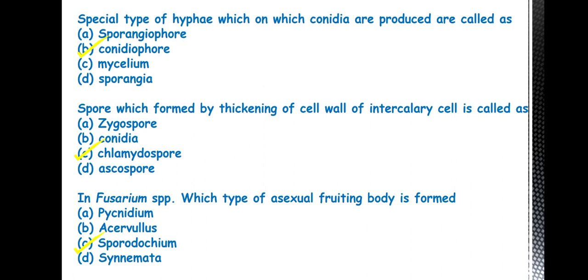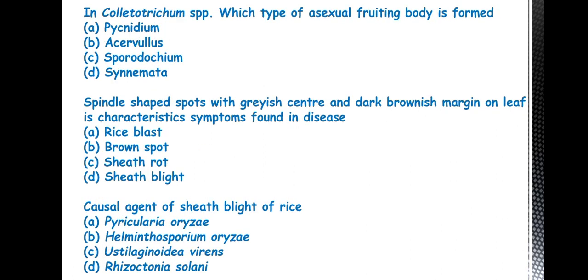Okay. Then next question is, in Colletotrichum species, which type of asexual fruiting body is formed? So the answer is B. Acervulus. Then spindle-shaped spot with grayish center and dark brownish margin on leaf is a characteristic symptom of which disease? So the answer is rice blast. This is a very important disease of rice that is caused by Magnaporthe oryzae. Okay, it causes heavy loss in rice production.